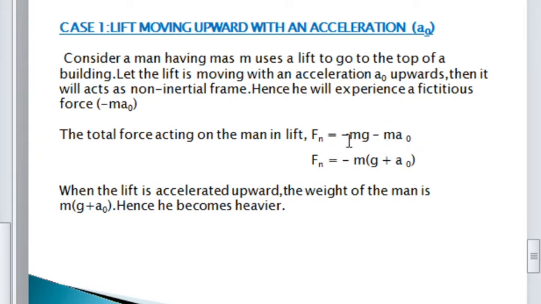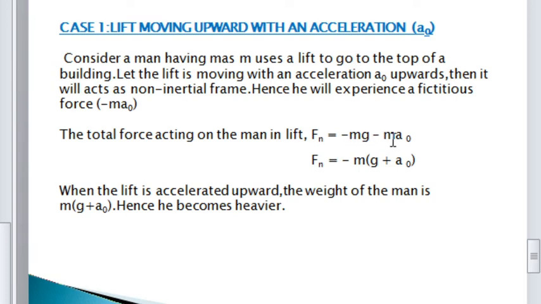This minus mg is the weight of the man. It is the true force. Here the minus sign denotes the downward direction. So mg is the weight of the man, this weight is the true force, and minus ma0 is the fictitious force.